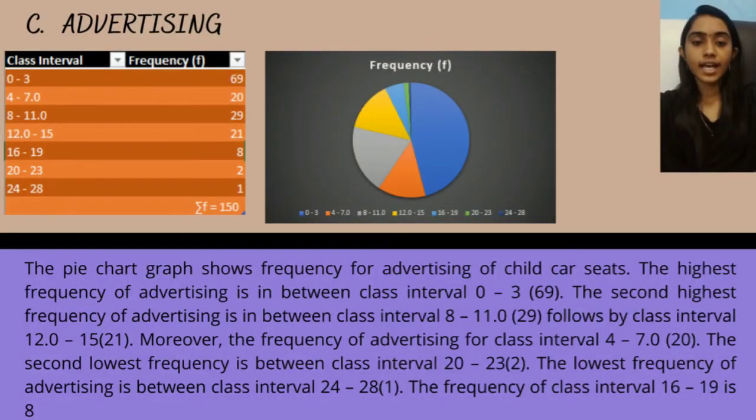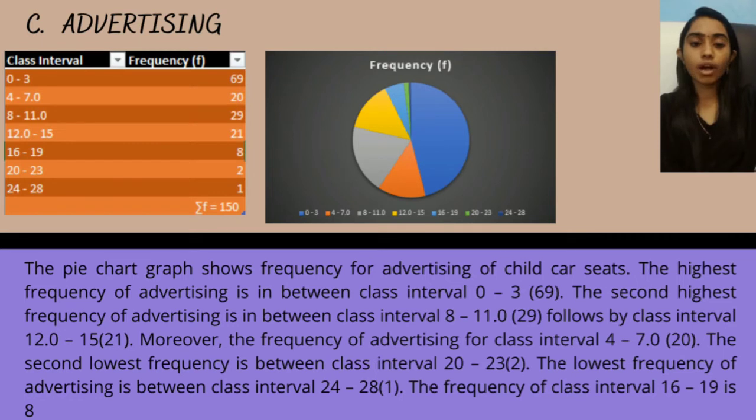C. Advertising. The pie chart graph shows frequency for advertising of child car seats. The highest frequency of advertising is in between class interval 0 to 3 in bracket 69. The second highest frequency of advertising is in between class interval 8 to 11.0 in bracket 29, followed by class interval 12.0 to 15 in bracket 21.